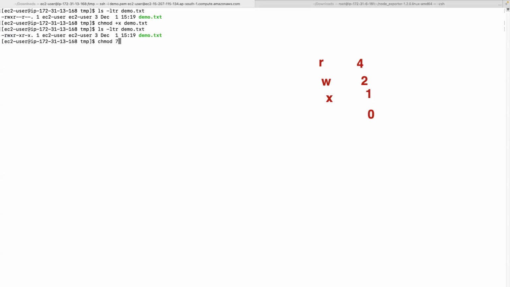And then the group has read and execute, and then others again read and execute. So that's the permission the file actually has. Suppose you want to put read, write, execute for others also. The second digit is for the group owners, the third digit is for others. So that's how you have 777. Is this clear, everyone?